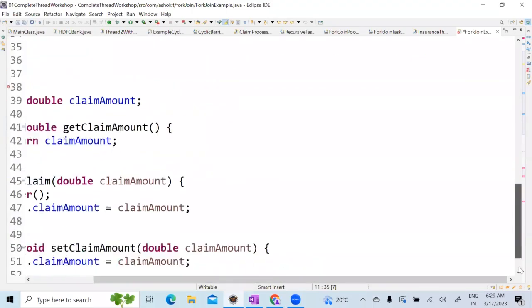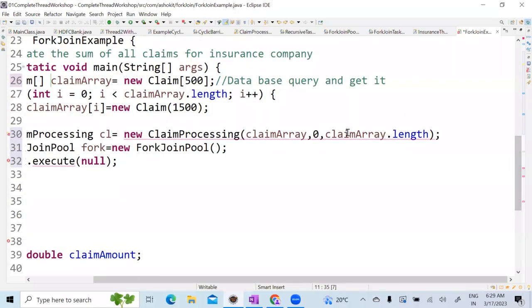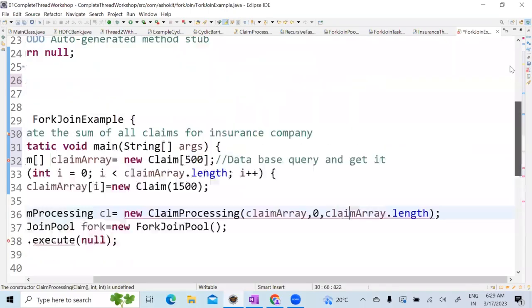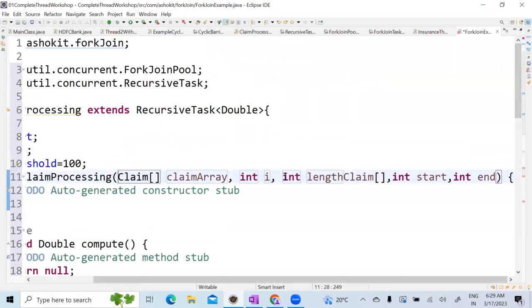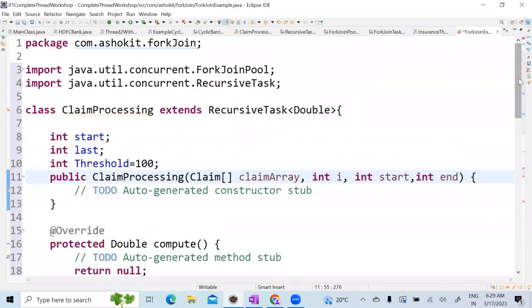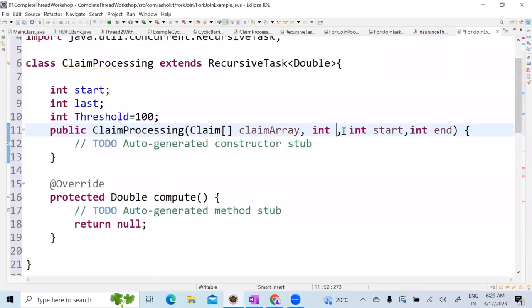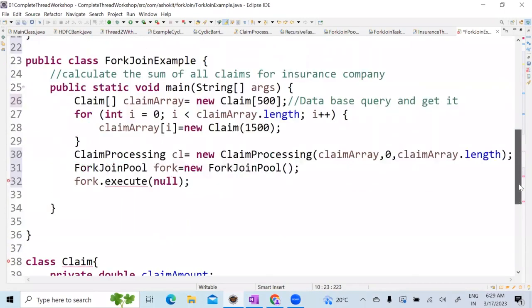Why am I getting this length array issue? One, two, three, correct, three parameters. The first one is the array, int. Okay, let's create one more pass, start and end. This is not needed. Now done. Now let me pass this here. See, the compilation error about the array is gone.